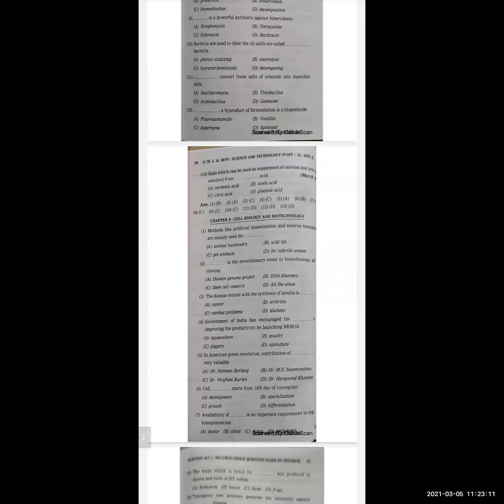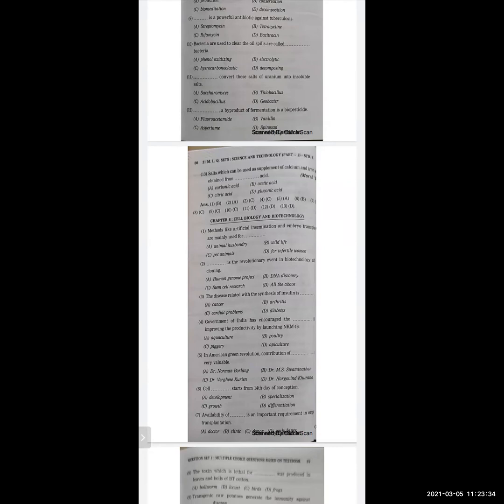Next, Government of India has encouraged the dash for improving the productivity by launching NKM 16. The options are aquaculture, poultry, fishery, apiculture. And the correct option is aquaculture.